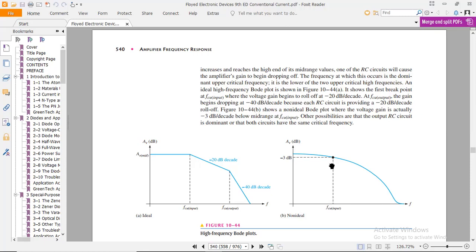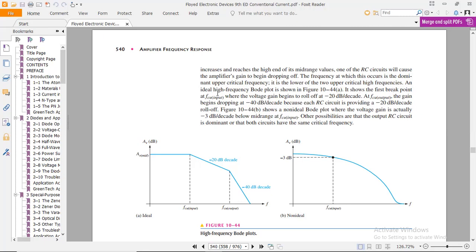So gain would be in decibels, and how is the gain converted into decibels? We all know the formula: take the log of the voltage gain and multiply by 20, and we get the voltage gain in decibels. The power formula in decibels is to take the log of the power gain and multiply by 10 to get the power in decibels. Okay. The frequency at which this occurs is the dominant upper critical frequency, the lower of the upper critical frequencies.